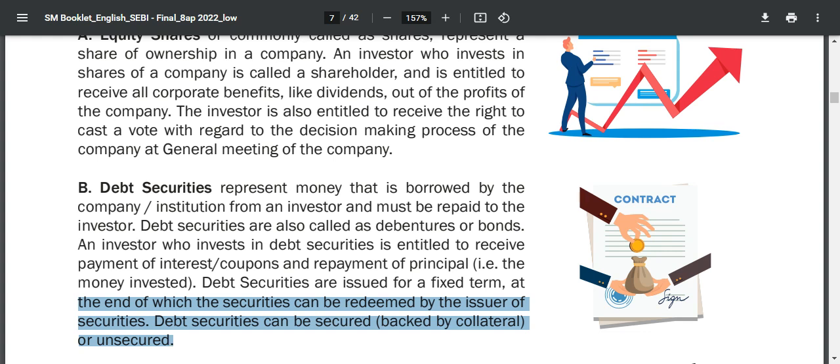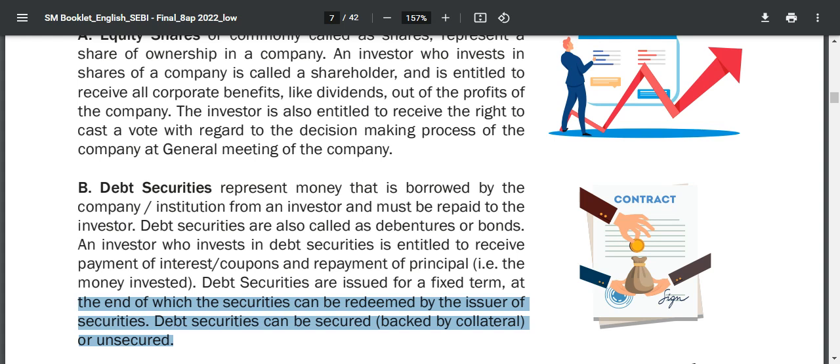Debt securities can be secured, backed by collateral, or unsecured. Debt securities are also called bonds and debentures. So debt securities represent money borrowed by companies from the investors or from the market to fund their projects.